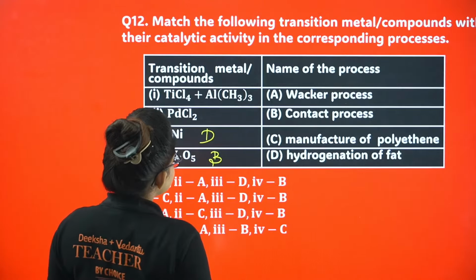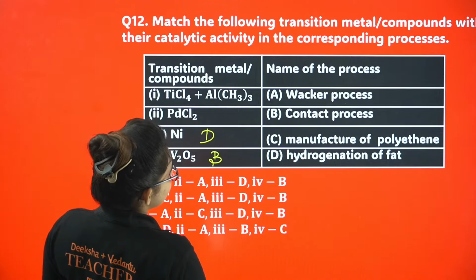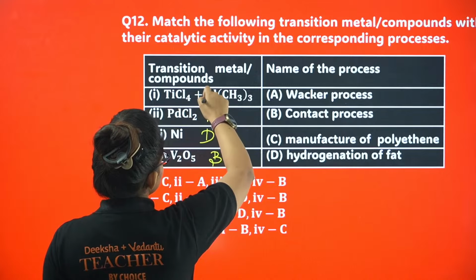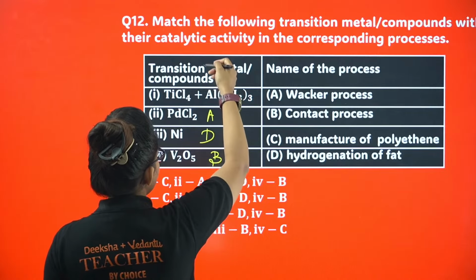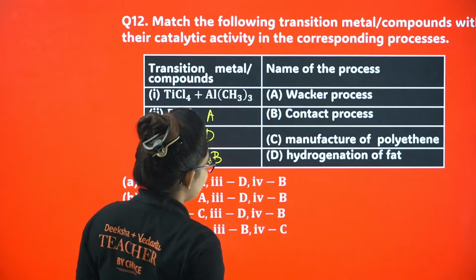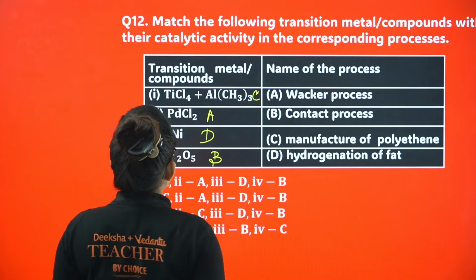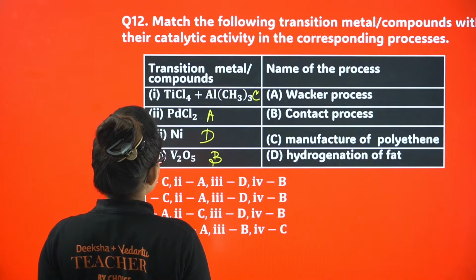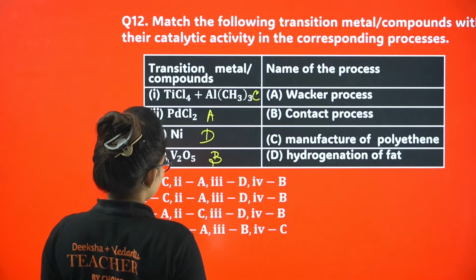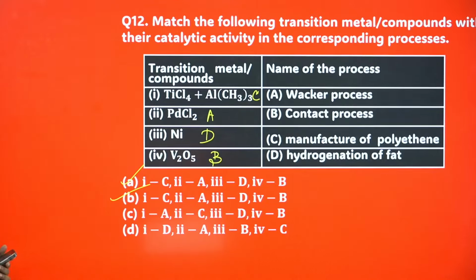PdCl2 is for the Wacker process, right? And TiCl4 with trialkyl aluminium is basically your Ziegler-Natta catalyst, used for polythene manufacturing. So 1 is going to be C, 2 is A, 3 is D, 4 is B. Same answer, A and B both are correct. I guess it's clear.